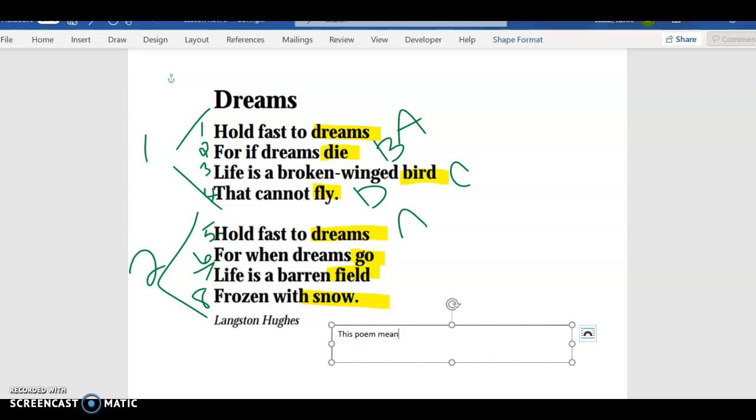this poem means that people should try to do everything they can to accomplish their dreams, even when their life gets hard. Now, you're going to say the theme is very similar to the meaning. Absolutely. The theme, the lesson that you learn, should help form that idea of what is being represented in this poem. So I hope that helps. You're going to use what I just did with this poem to do your own poem, okay? And think deep about that symbolism because it goes through a lot of very important information.